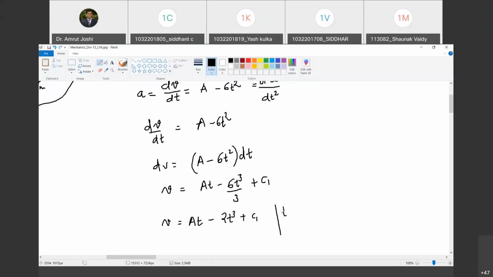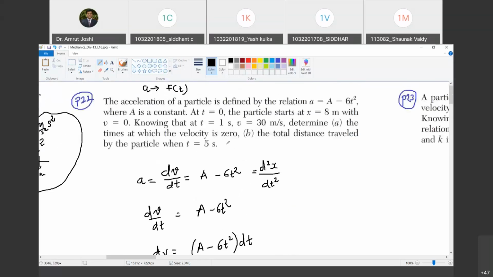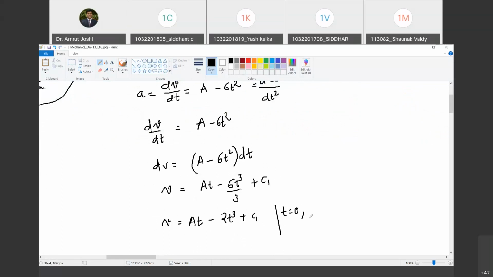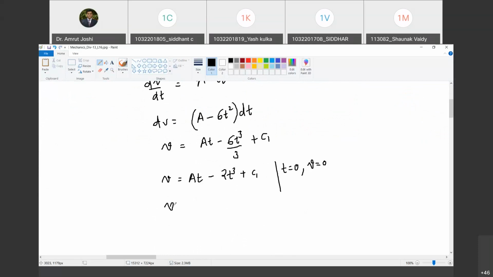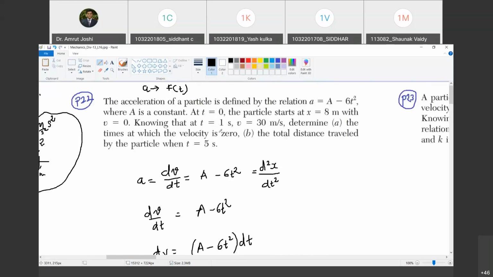Yes. At time t equal to 0, what is the velocity? Is it given? 0. At time t equal to 0, velocity is 0. Happy? Yes. So if I substitute this condition here, let me substitute t equal to 0. What do I get on the right hand side? C1. And at t equal to 0, velocity is 0. So I get C1 equal to 0. Do you agree with me? Yes. So therefore V is written as At minus 2t cube. Happy?